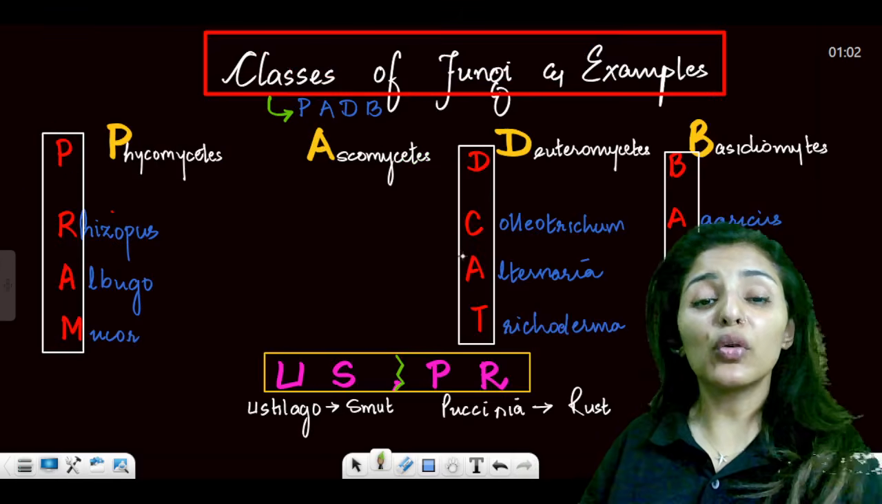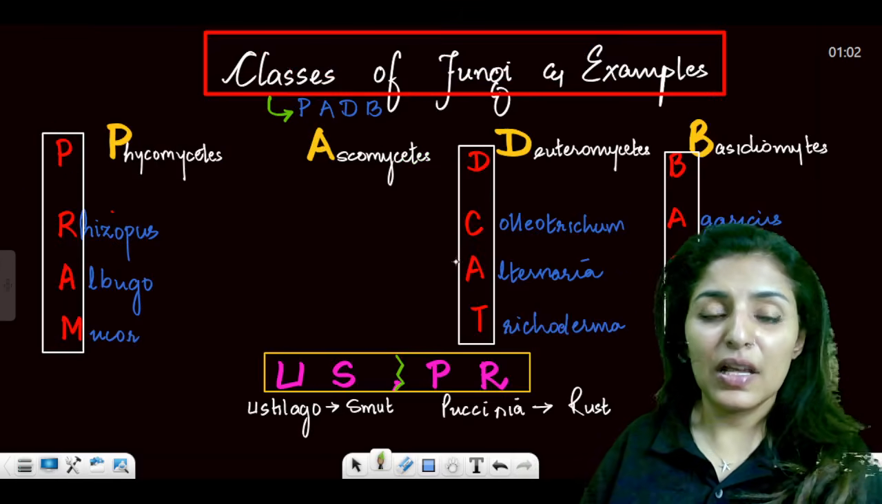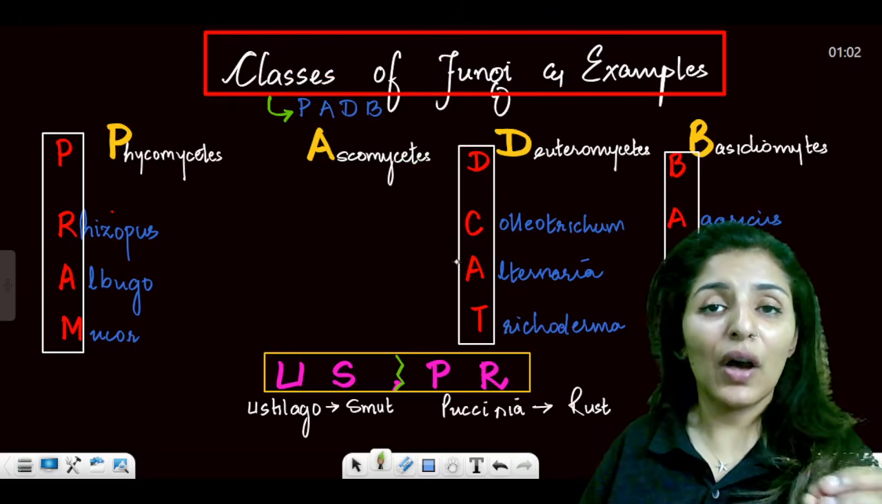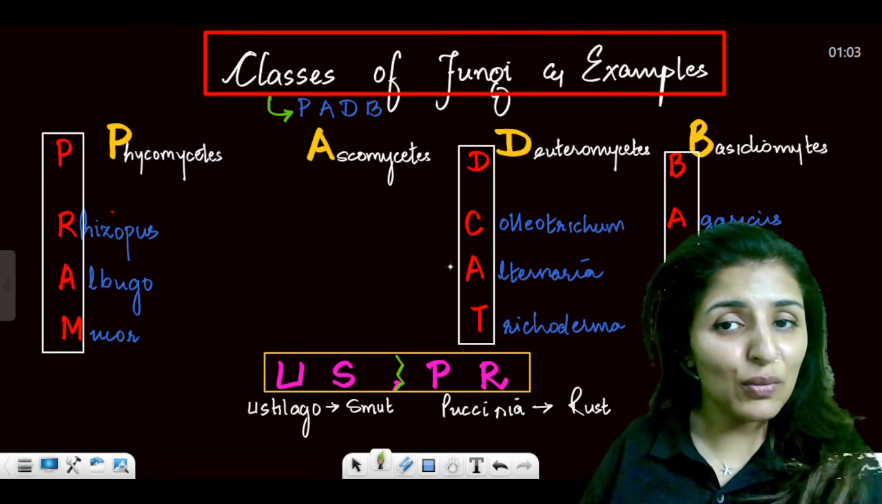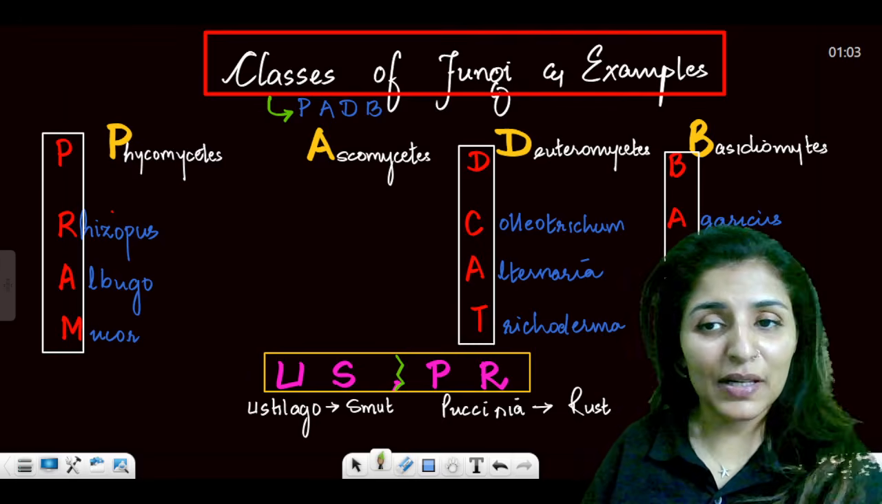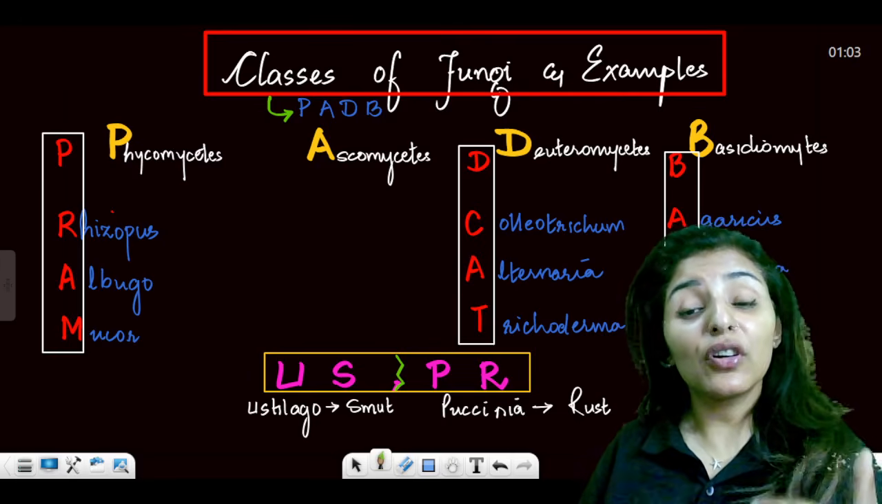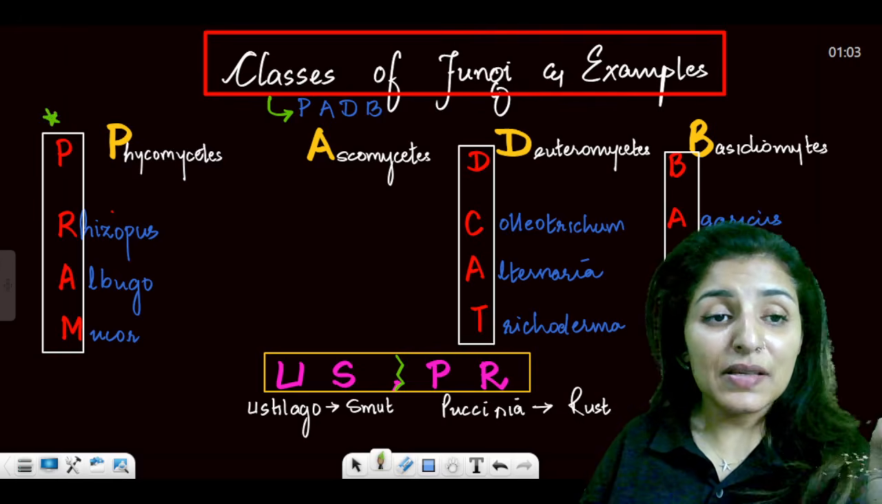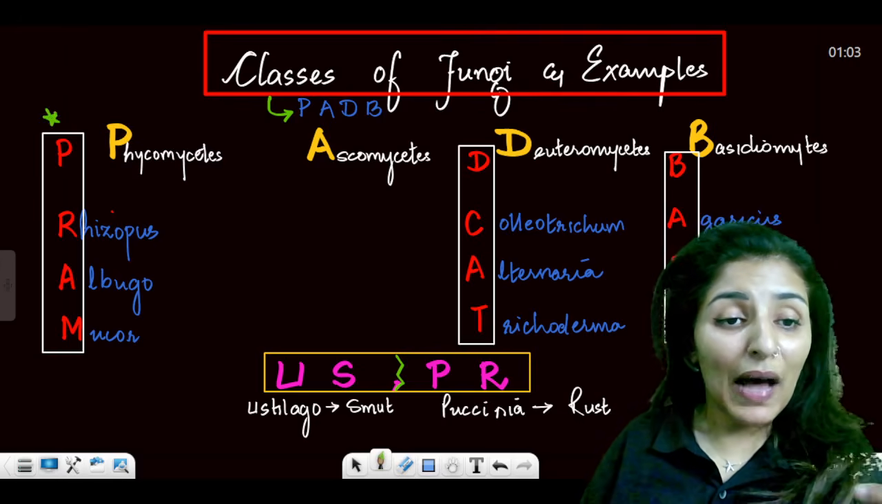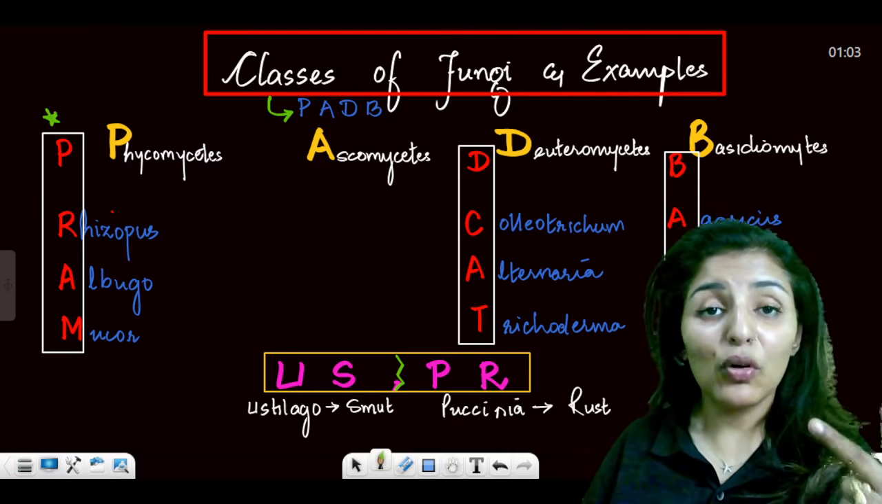Then moving on to classes of fungi and their examples. For classes of fungi, you have the mnemonic PAD-B. PAD-B stands for Phycomycetes, Ascomycetes, Deuteromycetes, and Basidiomycetes. All clear? Now, in order to learn the examples, we have another mnemonic, PRAM. P for Phyco, then RAM: Rhizopus, Albugo, and Mucor.